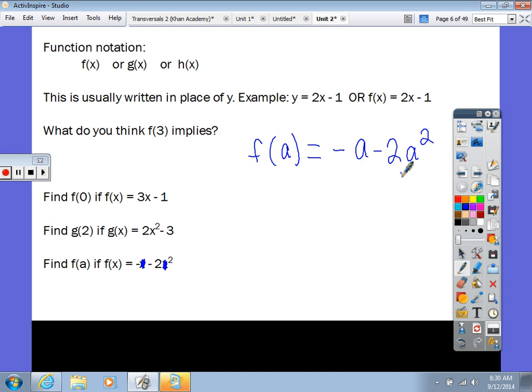So this tells me that when I put a into my function, my output will be the value of negative a minus 2a squared. And a, remember, could represent any number. So if I put 3 into this function, the final output would be negative 3 minus 2 times 3 squared. If I put 4 into this function, it would be negative 4 minus 2 times 4 squared.